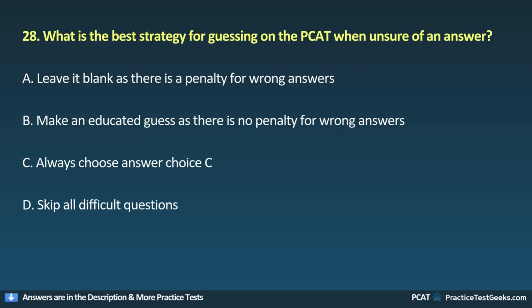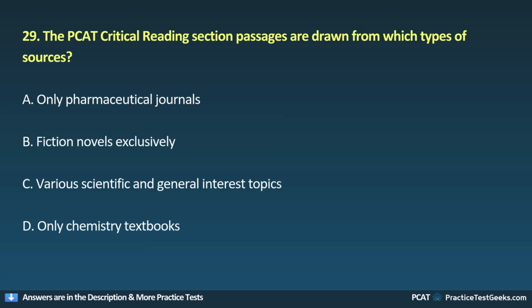A. Leave it blank as there is a penalty for wrong answers. B. Make an educated guess as there is no penalty for wrong answers. C. Always choose answer choice C. D. Skip all difficult questions. 29. The PCAT critical reading section passages are drawn from which types of sources?